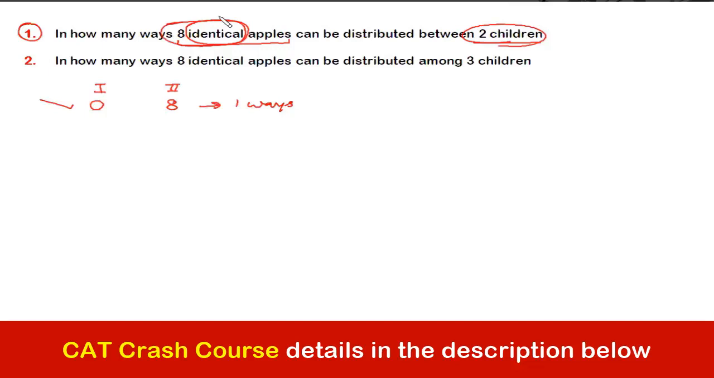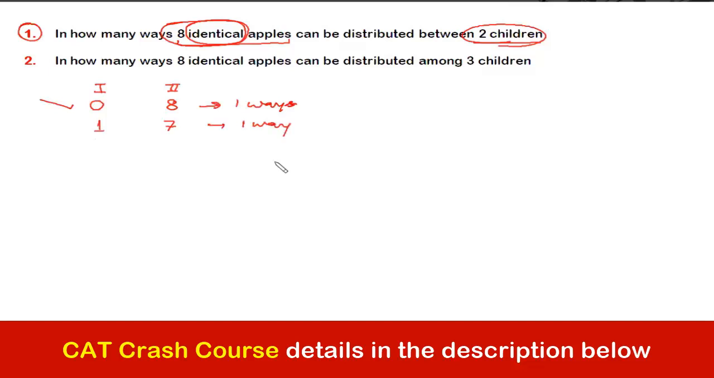Please respond. I'm doing it for those people who have no idea about the formula or how that formula arrives. So I'll be using a practical approach, a common sense thing, so that we can get acquainted with the formula. Now the next thing is that we can give 1 apple to the first one and 7 apples to the second. This is another way, right?